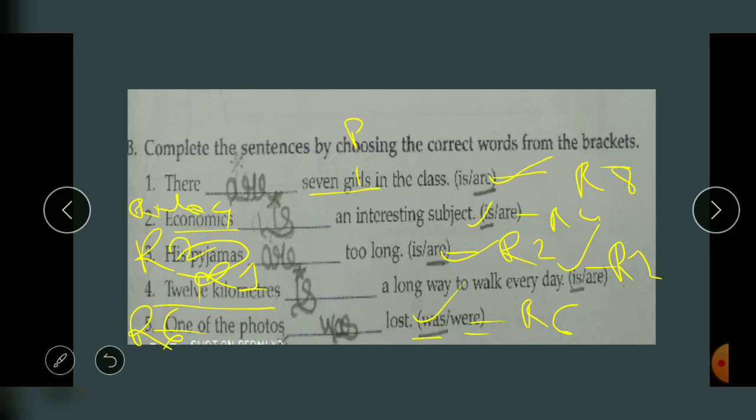So now I want your feedback whether you understood the whole chapter properly or not. If you didn't, I'm ready to explain and solve your doubts. Okay? So thank you, and here we complete the chapter.